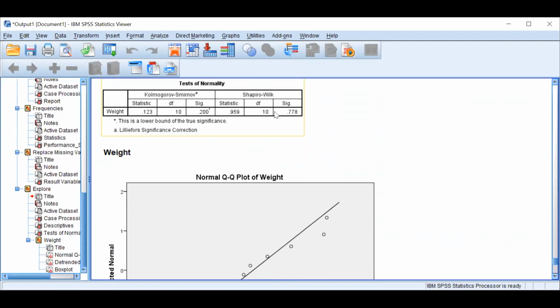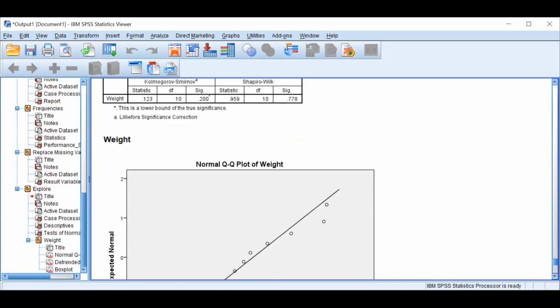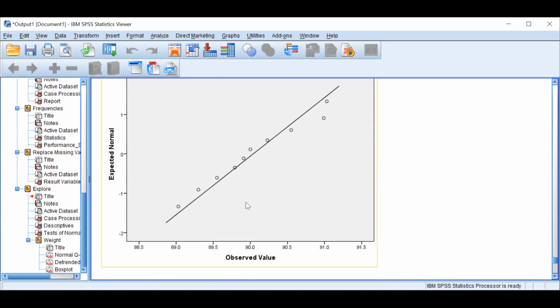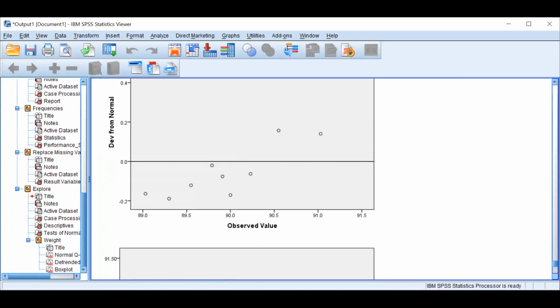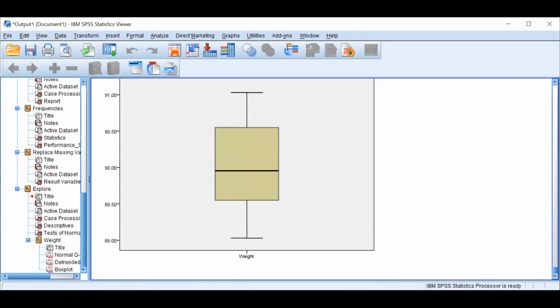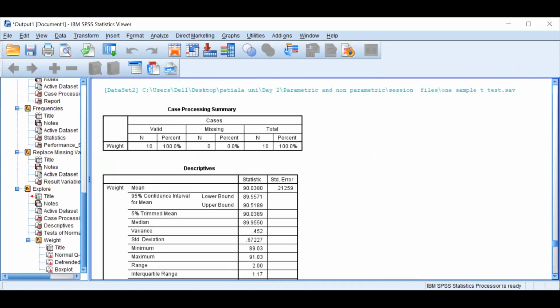Some school of thought also say the Shapiro-Wilk test we also see when our n is less than 50, right? So generally we don't use very less data, so we are in the habit of KS test only. But Shapiro-Wilk we can see also in this case because our n is really small. Okay. So it is 0.778 or 0.200. Method is same. Funda is same for both the cases. Okay. So normality plot से नजर आ रही है हमें. Normality हमें इससे भी नजर आ रही है. Right. And इससे भी नजर आ रही है. But we need not go much into detail of that thing. We have seen the test value and we have seen that it has approached normality.